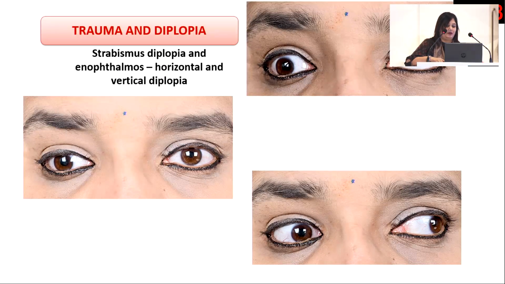So let's go on to one more. This is also a trauma with diplopia. This lady, as you can see, has heavy makeup on all the time because she tries to camouflage all the scars on her face after the trauma. She has strabismus, the double vision. She has a significant enophthalmos of the right eye, and she also complains of vertical and horizontal diplopia. She does have some limitation of abduction and adduction of that right eye, and we've got a little video.